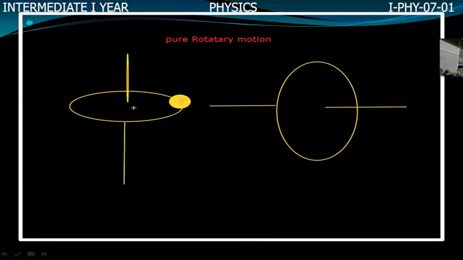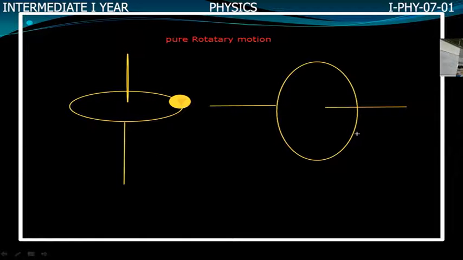If you want to rotate any body in day-to-day life, the body must be provided with an axis of rotation. Depending upon the position of the axis of rotation, the rotatory motion will change. So the axis of rotation plays a very important role in rotatory motion.